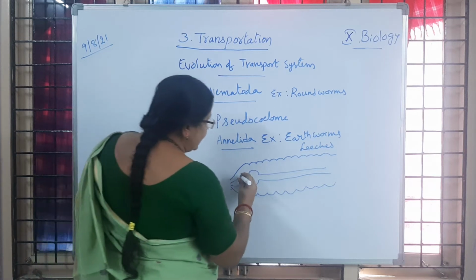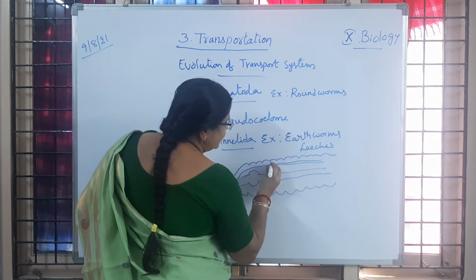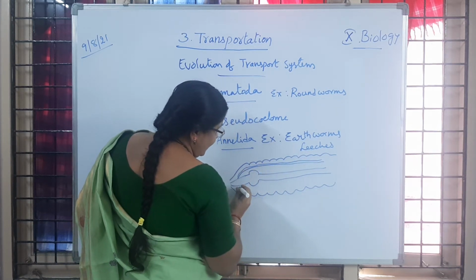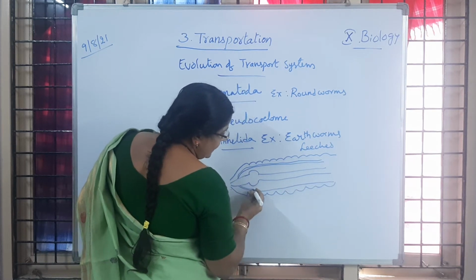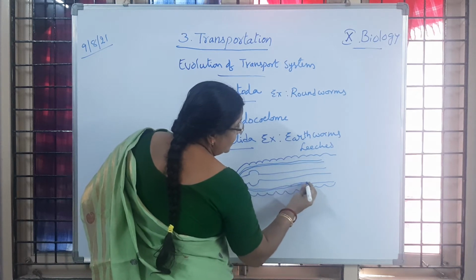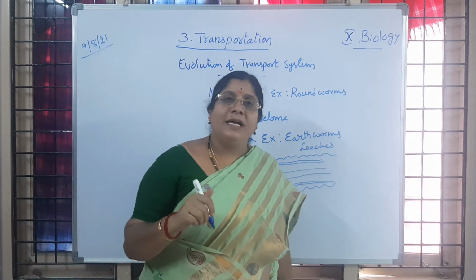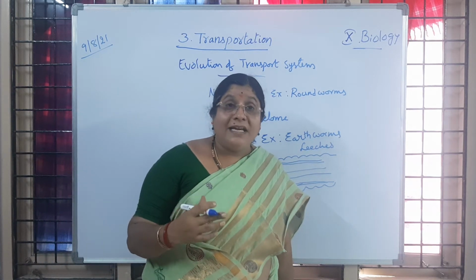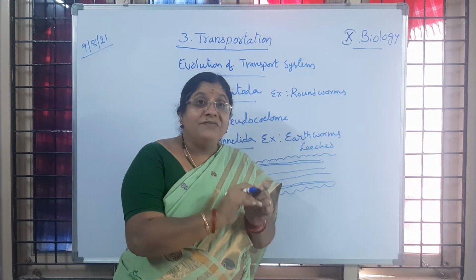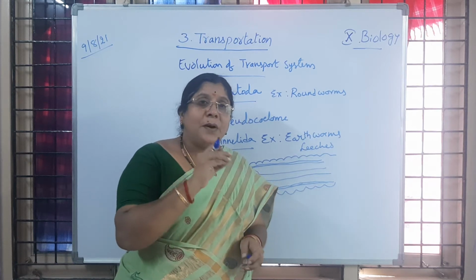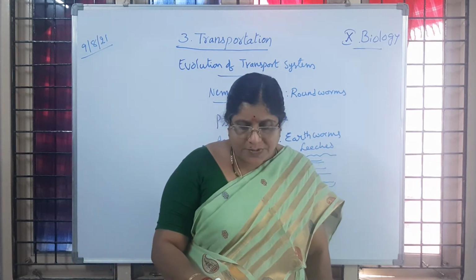Okay. So what is that here? A pulsatile vessel, I said. So what does it mean? Blood vessels are there, and they are moving, one in the anterior direction and the other in the posterior direction, all around this organism, the earthworm. One is acting as chief artery and the other as chief vein, like we can think. So the pulsatile vessel I am talking about helps in pumping the materials. Is it clear to children? So that is the development you are going to observe.